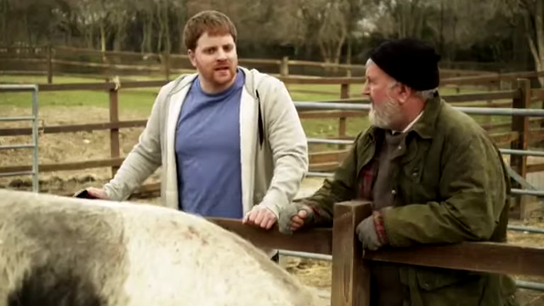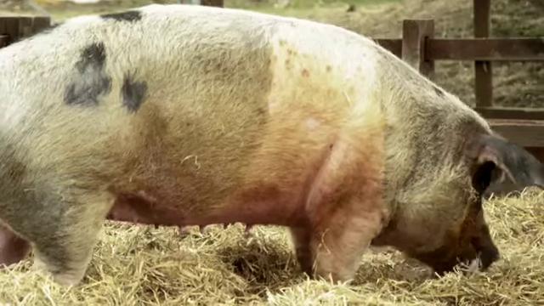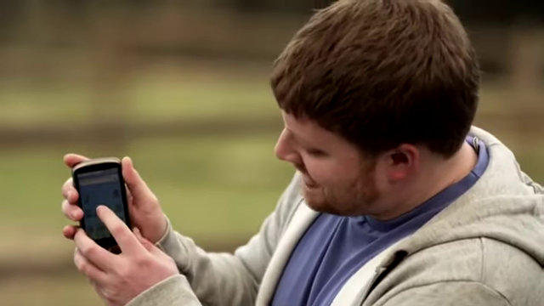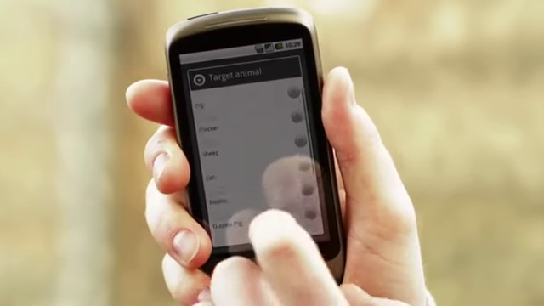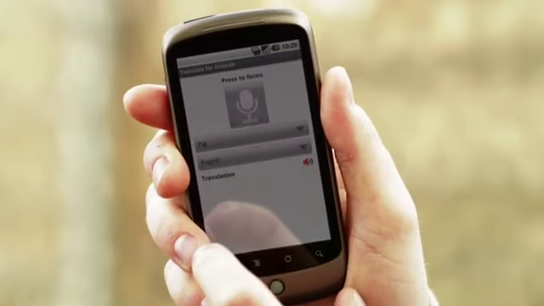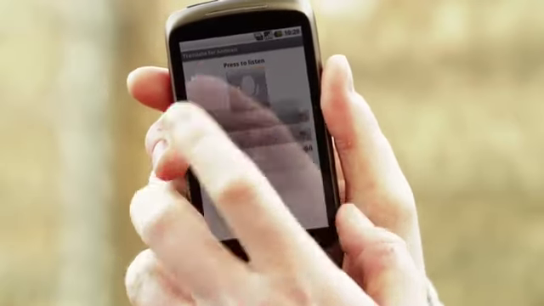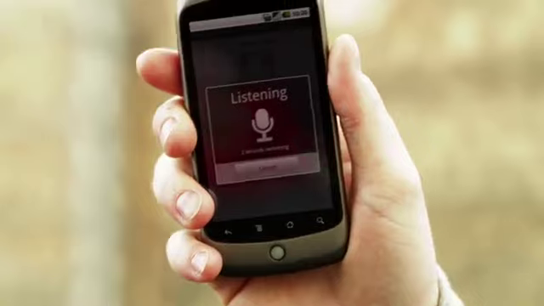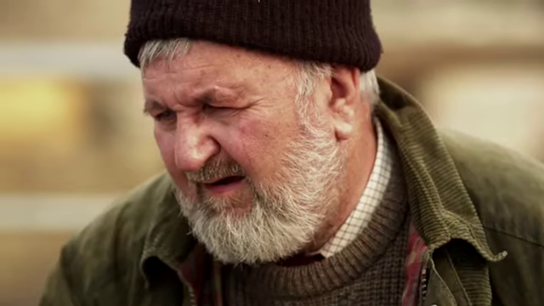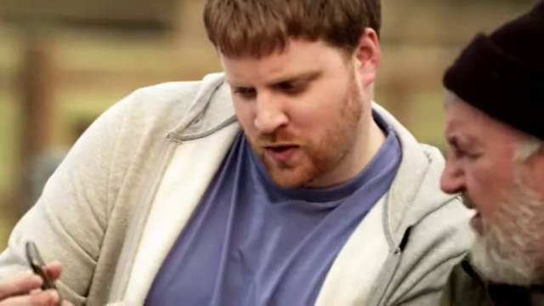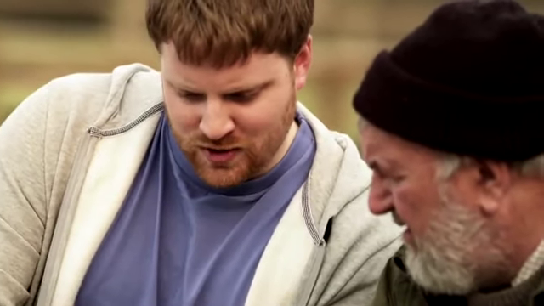Let's see how Google Translate for Animals works. I activate the Translate app. As you can see, there's a large range of animals to choose from. I choose pig. Then I make a recording. See here, it transcribes it, but if I push the speaker button, we can actually hear what Bella said.